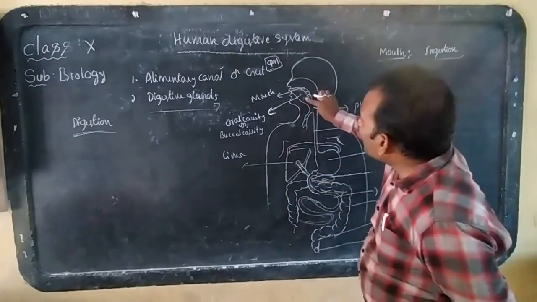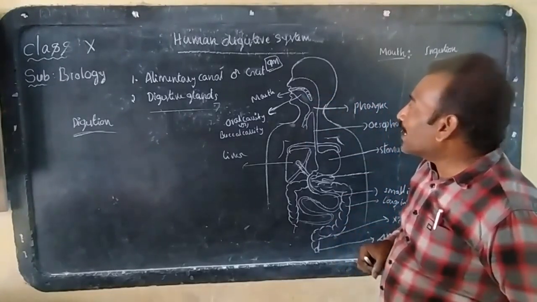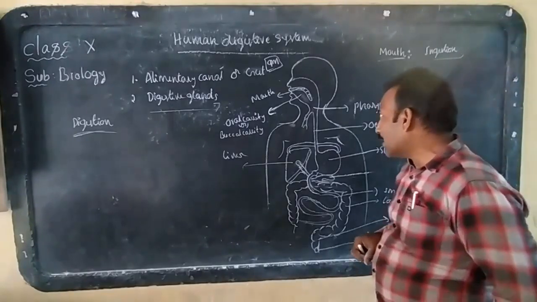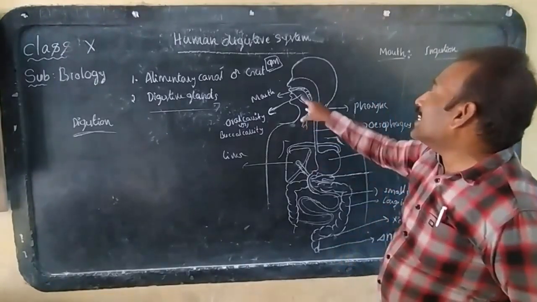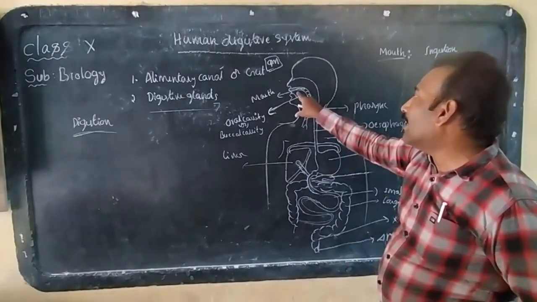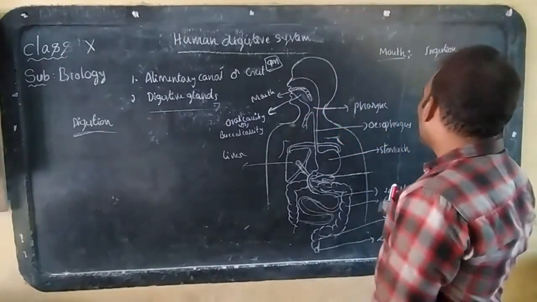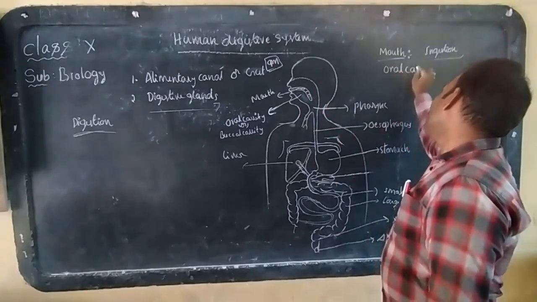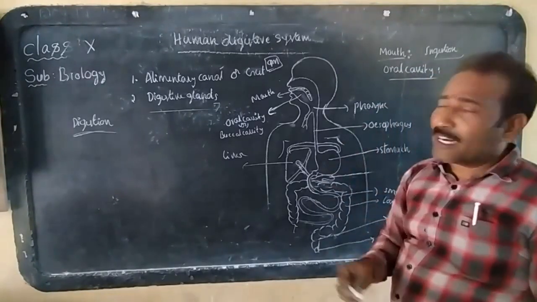Look here. Inside the mouth there is a space or cavity. This is called the oral cavity or buccal cavity. What is the oral cavity or buccal cavity? The space or cavity present in the mouth is called the oral cavity or buccal cavity.